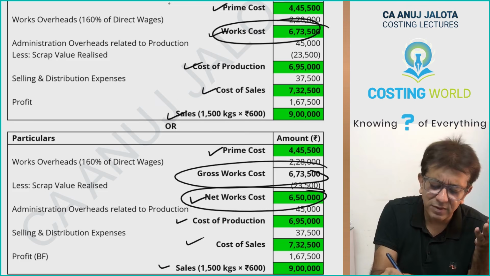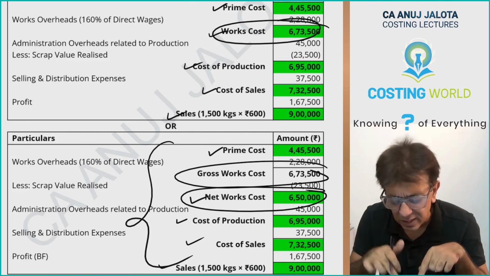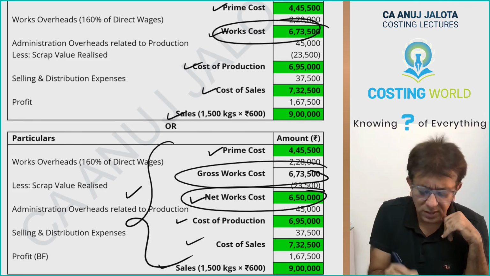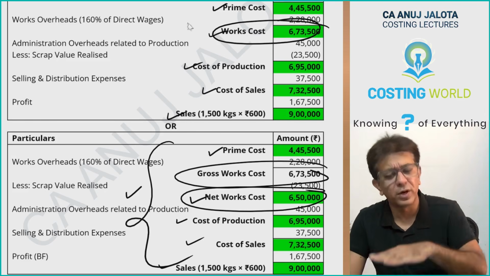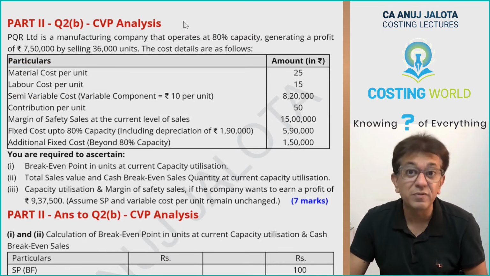I think ICAI will be going for this one, although that contradicts with your module. And this thing actually makes more sense, although it contradicts with the module. Okay. Then you have question number 2B of CVP analysis.